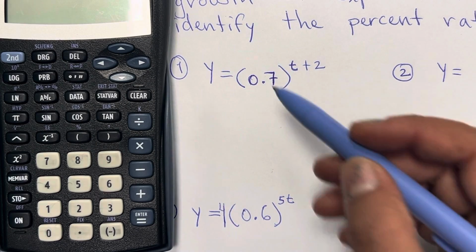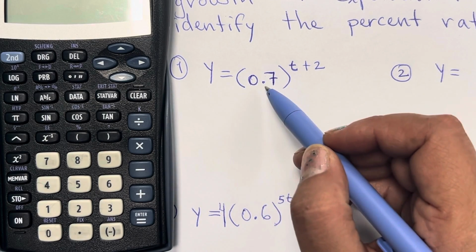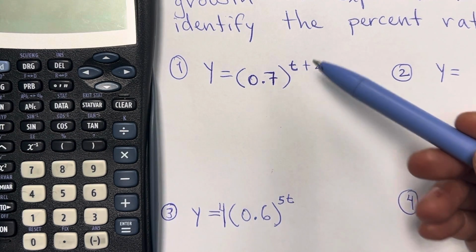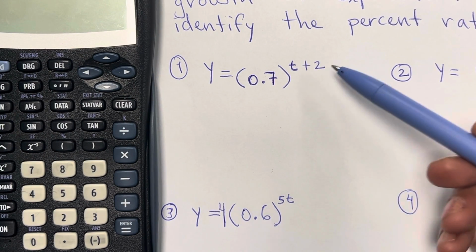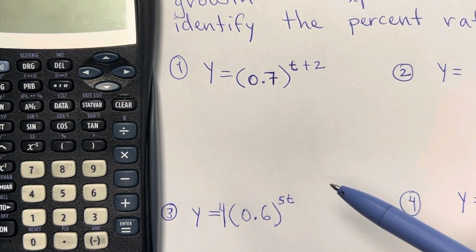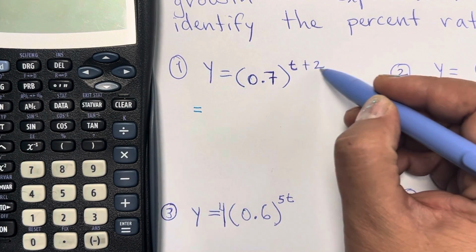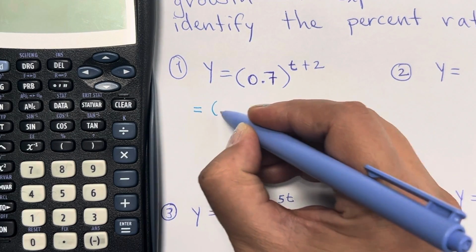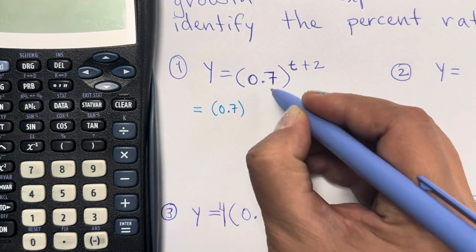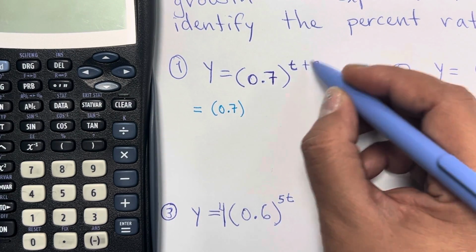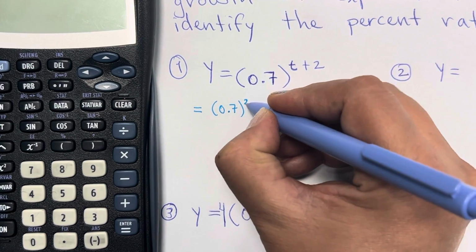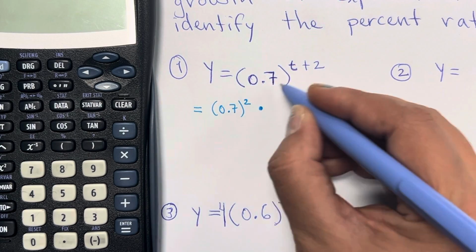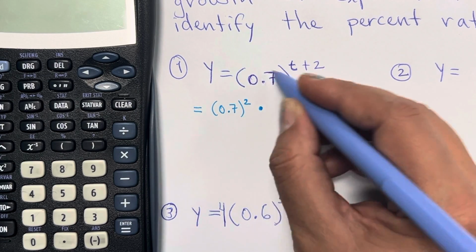Okay. Number 1, we have y equals 0.7 to the t plus 2 power. Whenever we have addition or subtraction in here, what we're going to do is separate, and I'm going to use this first because that's going to become our initial point. It's 0.7, which is that base, to the power of 2 times, and then this will become the base or common ratio.